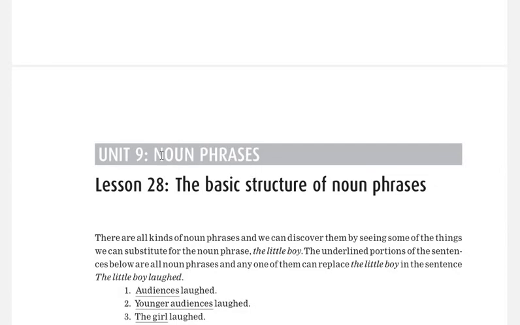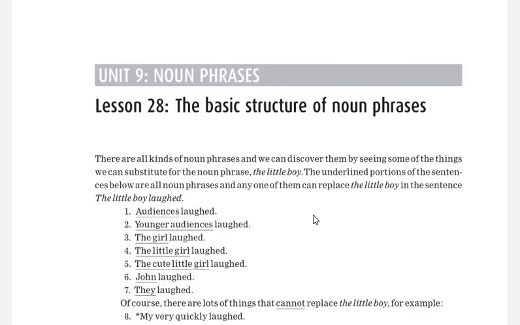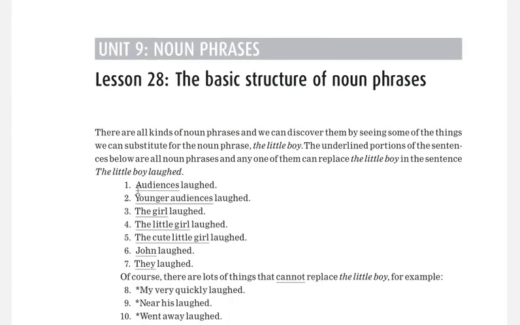Now first of all, we will talk about noun phrases. Please look at these sentences. Audiences laughed, younger audiences laughed, the girl laughed, the little girl laughed, the cute little girl laughed, John laughed, they laughed.